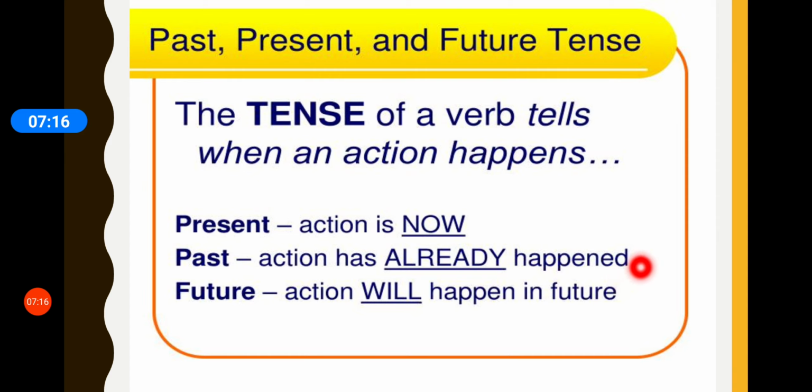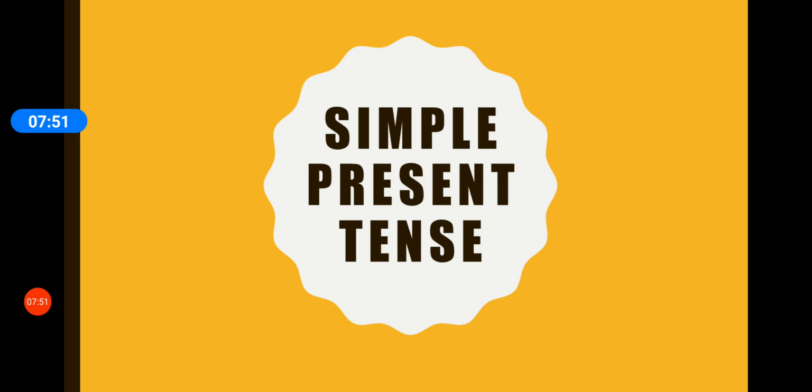So, these three are the major tenses that we are going to learn. But it's not possible to learn all of them together because there are different rules, different structures for each one of them. So, first things first, today we are going to start with present tense. Past and future we will take up in the coming classes. Now present tense has also different types. And the tense that we are going to study today is simple present tense.